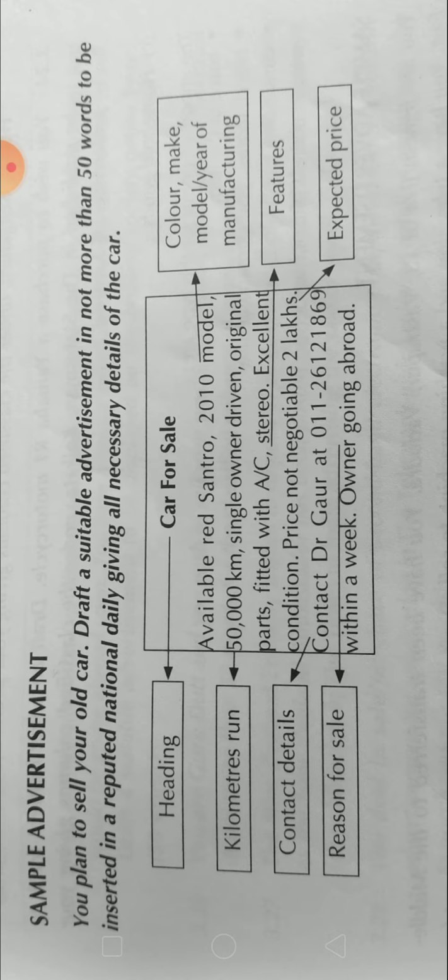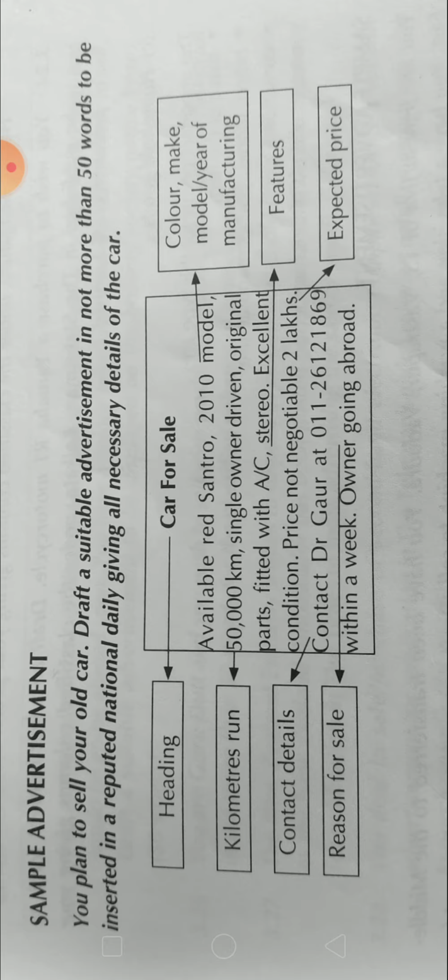You plan to sell your old car. So this is, yes, selling a car, selling an old car. Draft a suitable advertisement in not more than 50 words to be inserted in a reputed national daily, giving all necessary details of the car.